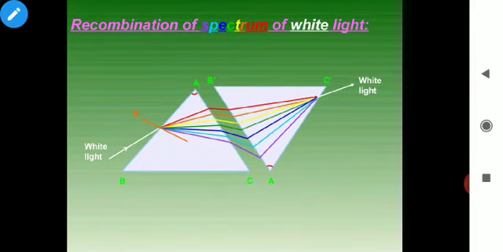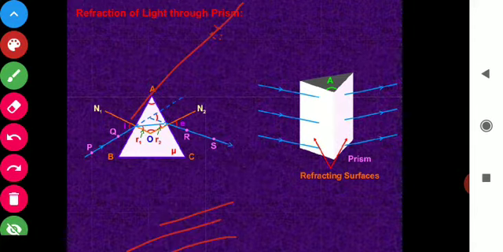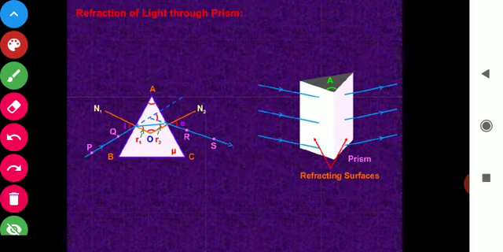So, students, in the last video, we were discussing our second chapter of physics, that is Colorful World. In this we have done the topic that is refraction through the prism. So in this we discussed how the light bends when it passes through the prism.